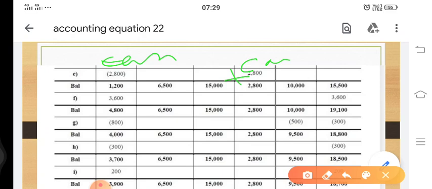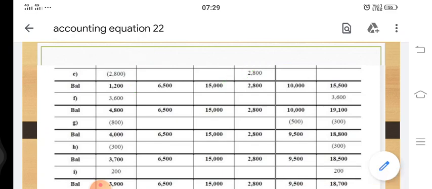So since cash was earlier having a balance of 4,000, after subtracting 2,800 will remain 1,200. At the same time, securities was having 6,500 balance, will remain the same. Building 15,000, and now we have added car for 2,800.